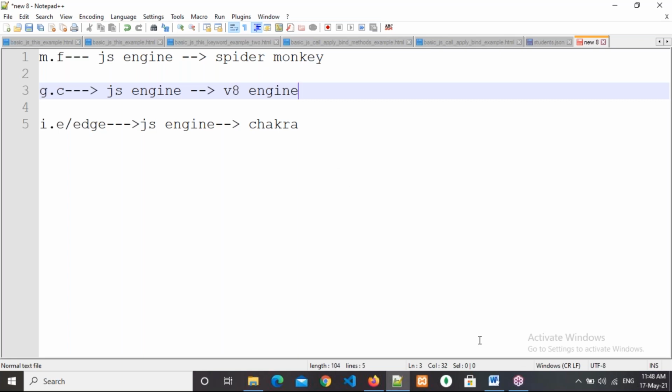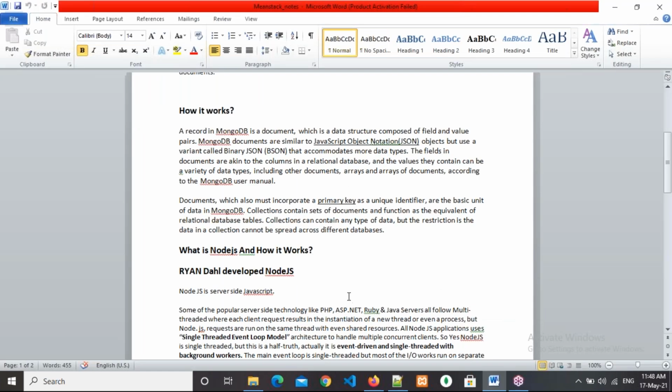So this person, Randall, is very interested in JavaScript, but he is not satisfied with only client-side JavaScript. So he thought: there are PHP, Java, .NET, so many server-side technologies, so why can't I develop my own server-side technology? For that purpose, he did not develop any new language.